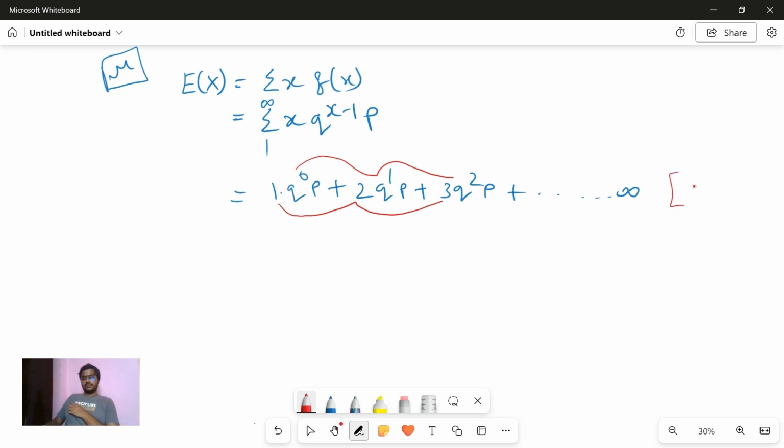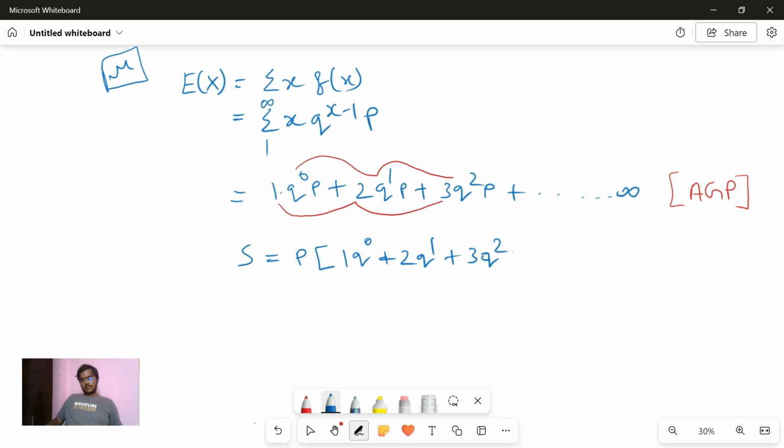If you have studied the sequence and series chapter in class 11th, I think you should have studied AGP. It's called arithmetico-geometric progression. So how will you solve this? There are of course formulas to find this directly, but we're not going to use a formula. Formulas are useless. So S is equal to, take p common: 1 into q power 0 plus 2 into q power 1 plus 3 into q square.